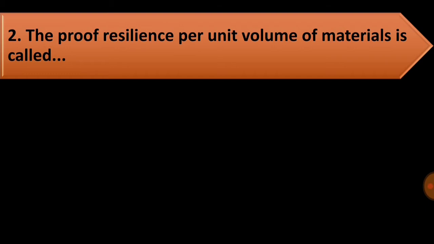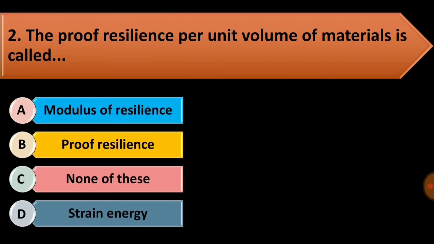Second question is given. The proof resilience per unit volume of material is called. Options are given: modulus of resilience, proof resilience, none of this, and strain energy. So its correct answer is modulus of resilience because it is per unit volume.